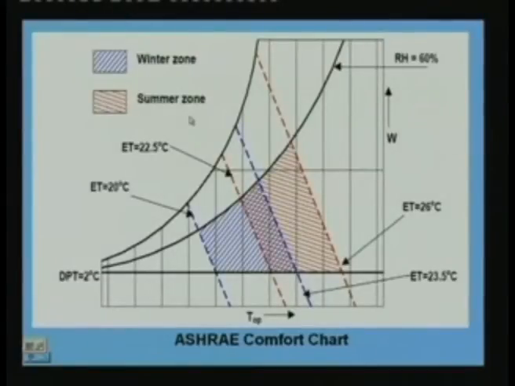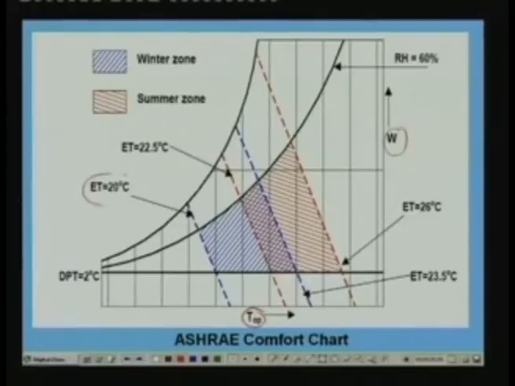This picture shows the ASHRAE comfort chart. This looks almost similar to a psychrometric chart, but here what you have on the x-axis is the operative temperature, not the dry bulb temperature. On the y-axis you have the humidity ratio, and the effective temperature lines are shown here. This is the 20 degree centigrade effective temperature line, this is the 22.5 degree centigrade line, this is the 23.5 degree line, and this is the 26 degree centigrade line. And you also see the 60% RH line and the 2 degree dew point temperature line.